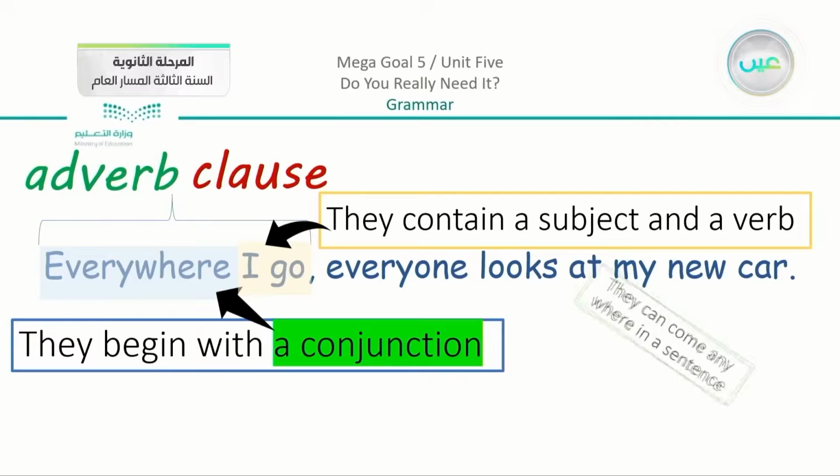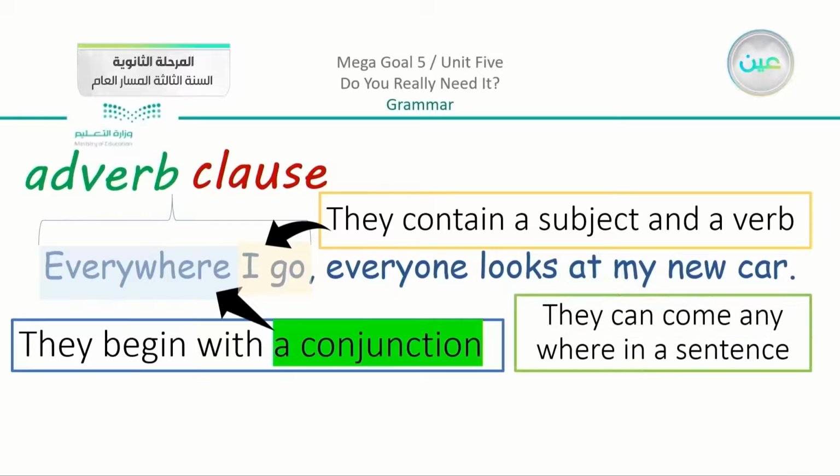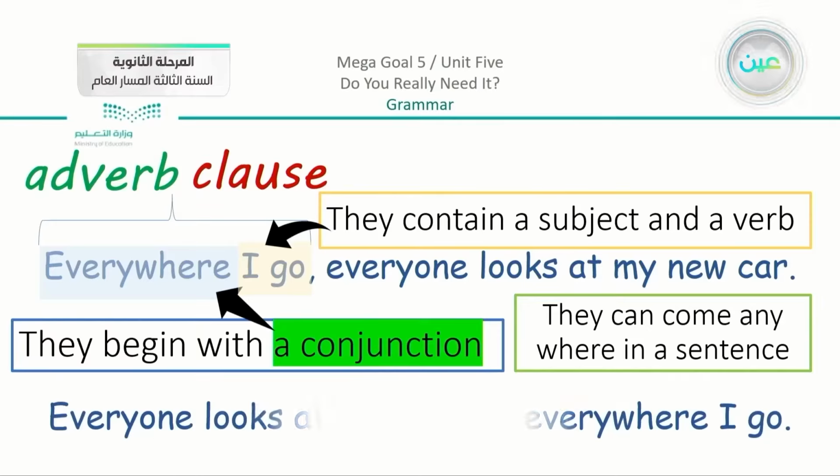And the third point here, we know that they can come anywhere in a sentence. So I can put it in the beginning and say, everywhere I go, everyone looks at my new car. And I can rearrange the sentence and say, everyone looks at my new car everywhere I go. So here you can see that the meaning does not change, but the sentence order changed.